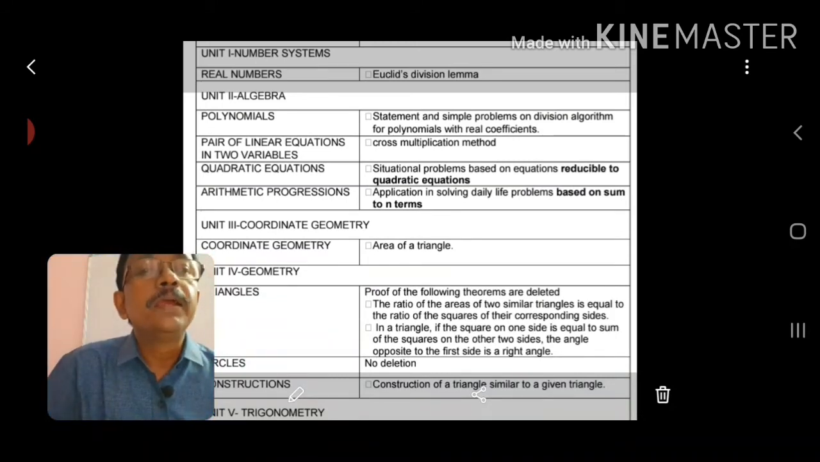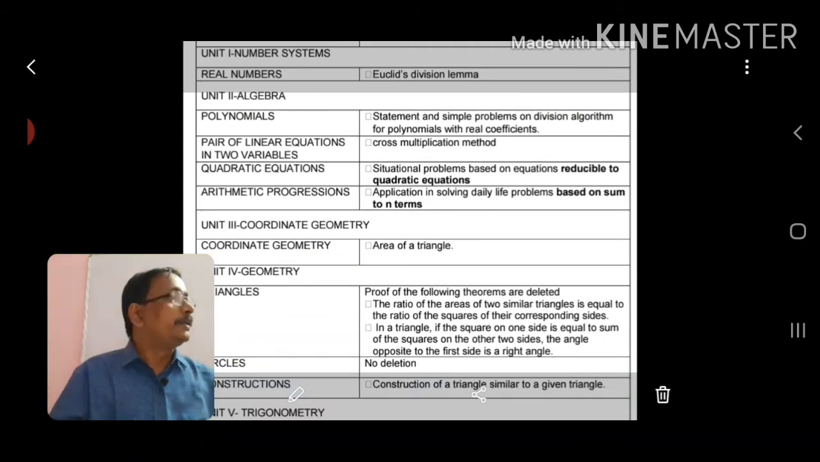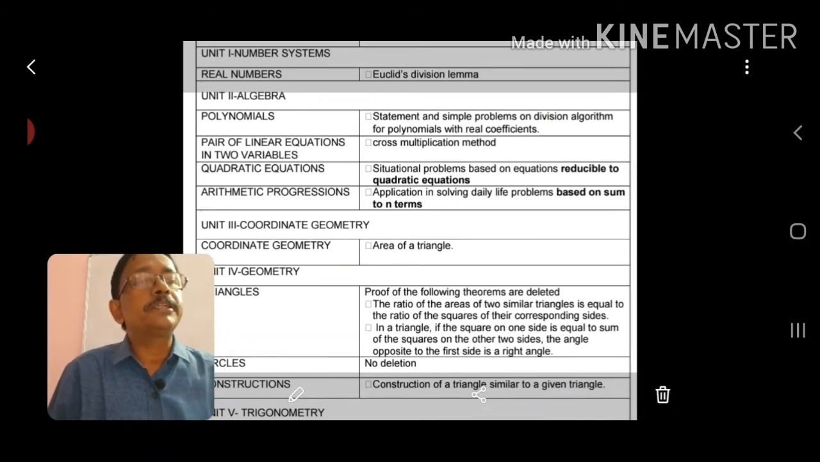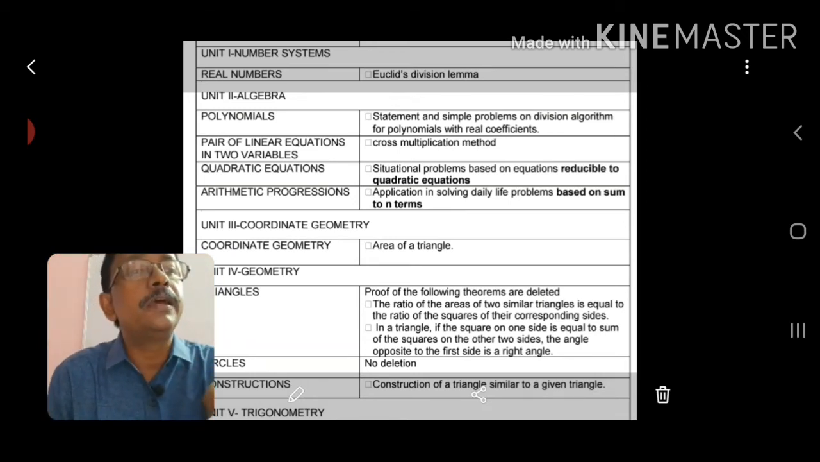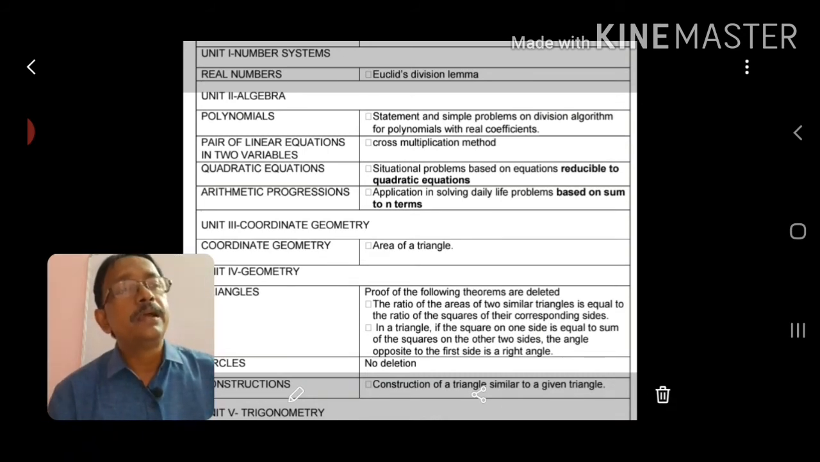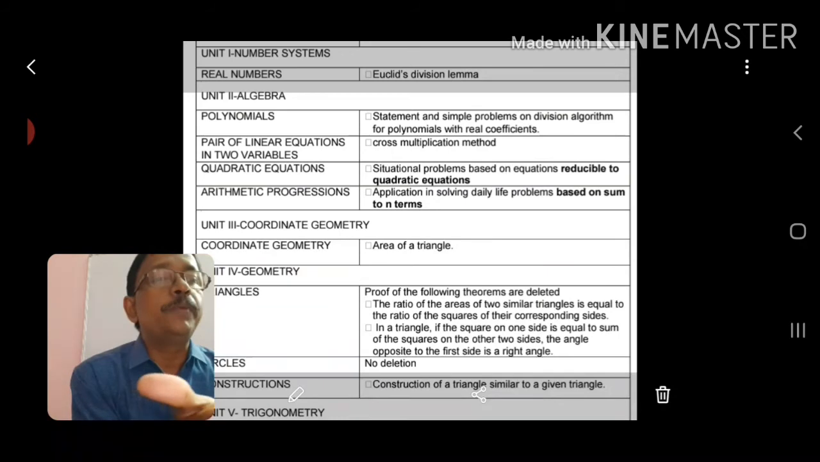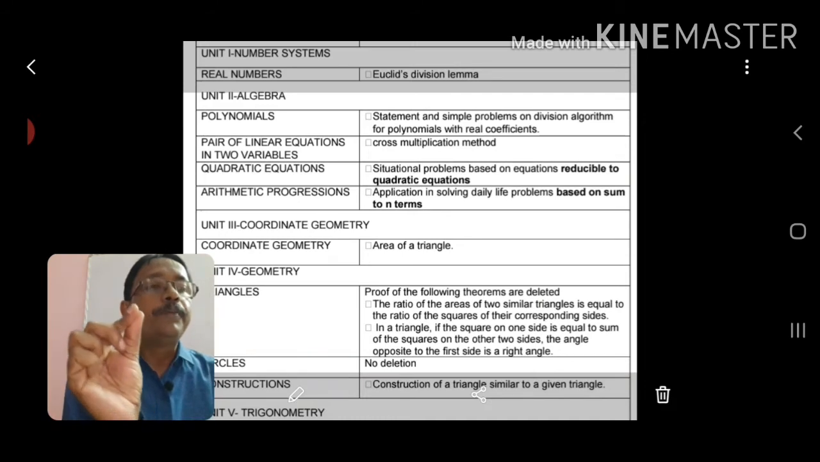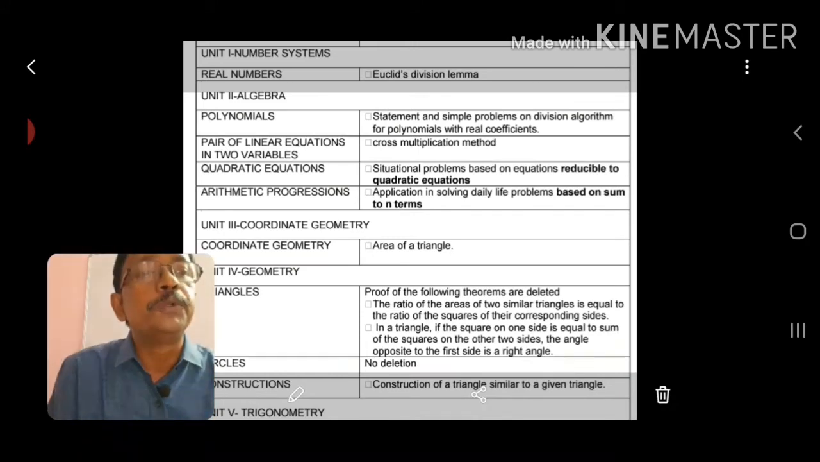And then from pair of linear equations in 2 variables, the cross multiplication method is no more, it is deleted. Next comes quadratic equations. Many equations we reduce and then solve, that type of equations reducible to quadratic equations, that is no more, it is reduced from your syllabus. Then from arithmetic progression, application in solving daily life problems based on sum to n terms. That is word problems based on the sum of n terms in daily life situations, that type of sum is no need to do, it is deleted.